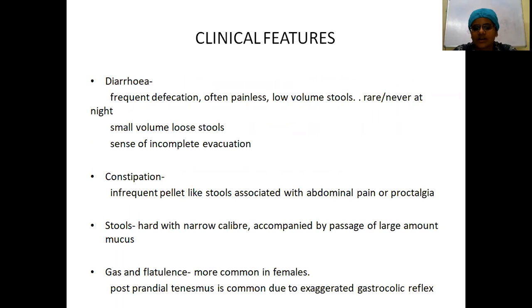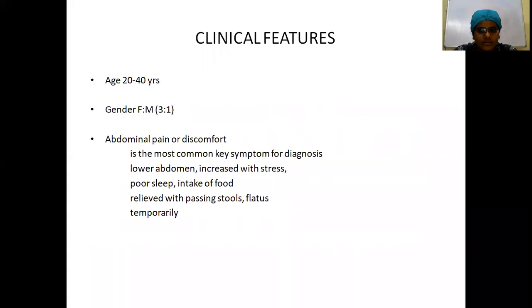Usually the diagnosis of this disease is not through investigations. It is mainly through the history you take from the patient, because on general examination of the patient, you might not find anything.